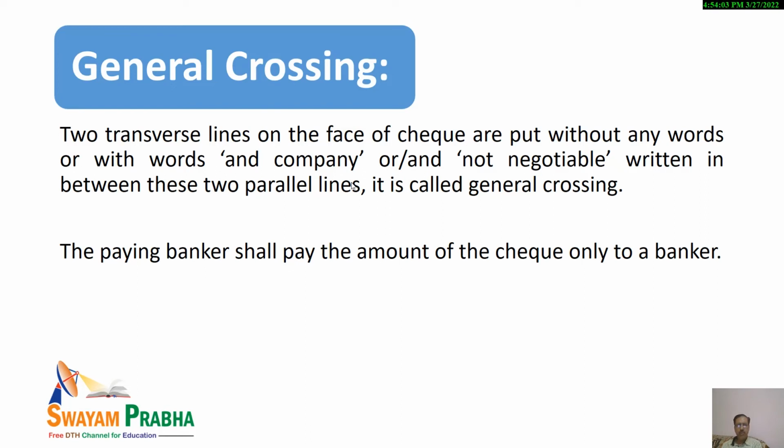Two lines will be put on the face of the check, but generally no words are written. Or it may be without any words, or it may be with words like "and company" and/or "not negotiable" written in between these two parallel lines. So it is known as general crossing, and in this case the paying banker shall pay the amount of the check only to a banker. So it should be kept in mind. It is the case of general crossing.